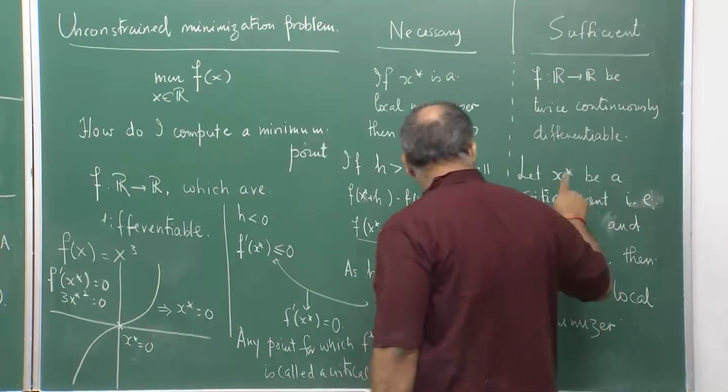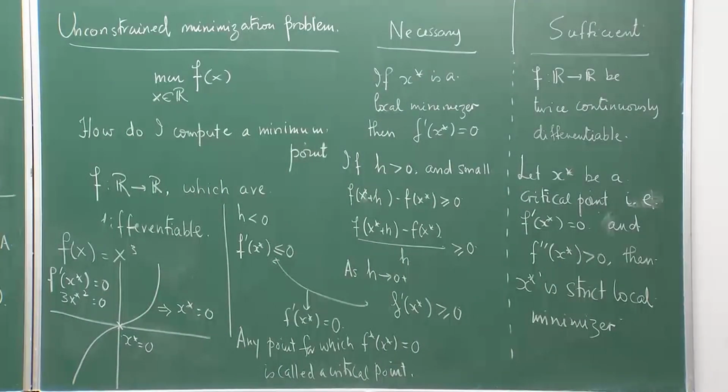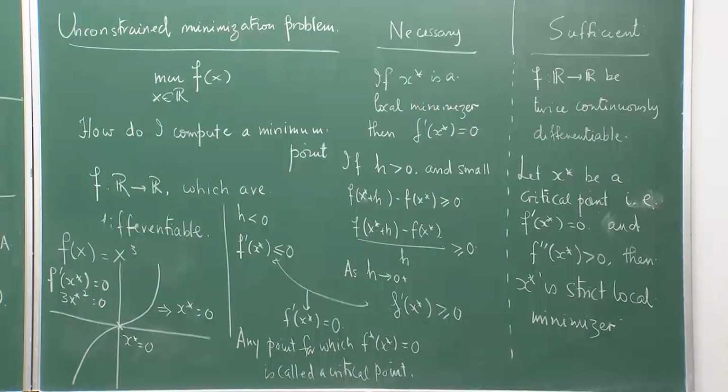So, where is the proof that this would happen? For the proof we have to wait for one more class, to show that such conditions would actually give me a strict local minimizer. So, this is the basic idea of unconstrained optimization.